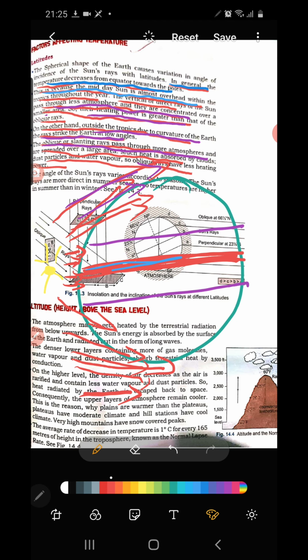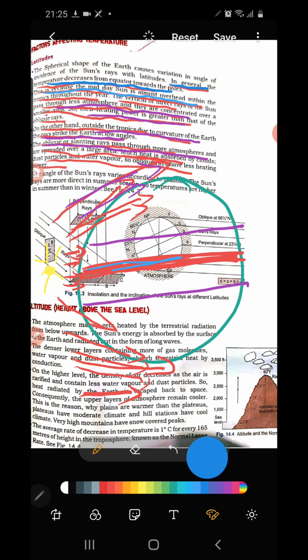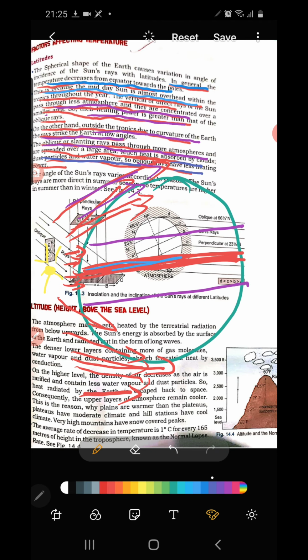So what happens, spread over a larger area, much heat is absorbed by the clouds, dust particles and water vapor. So oblique rays have less heating. I hope this point is very clear.